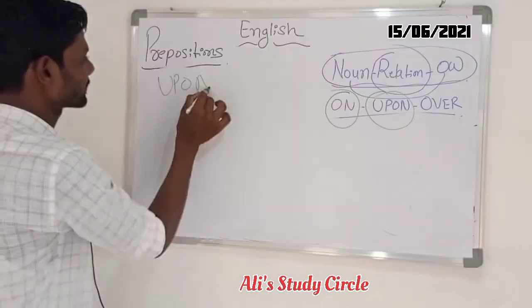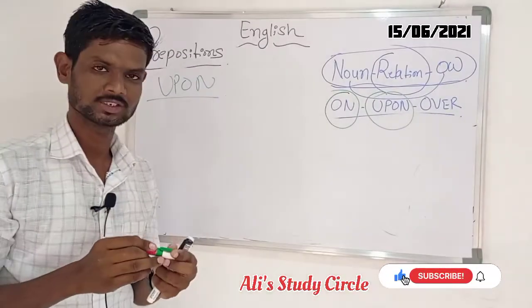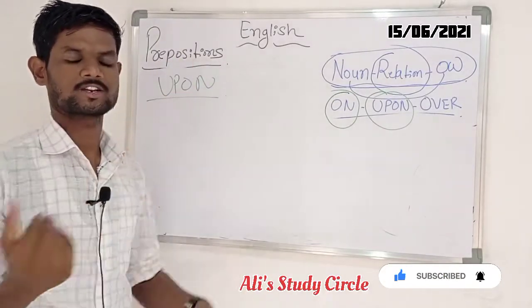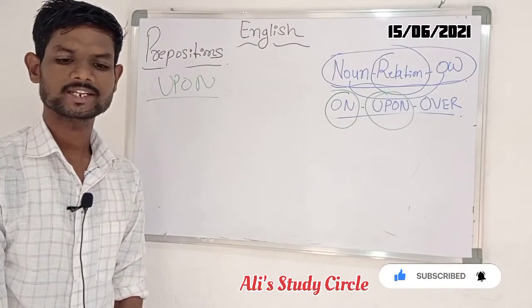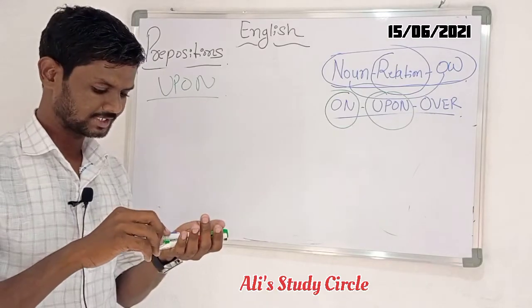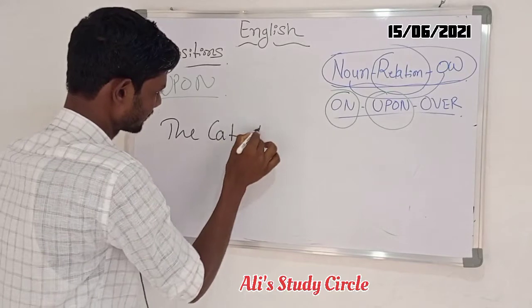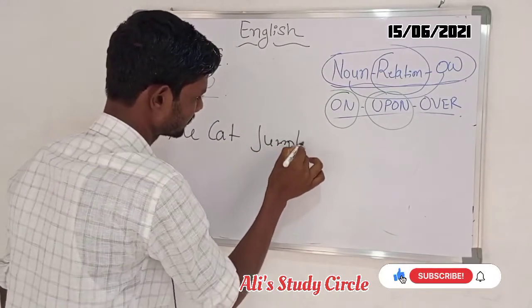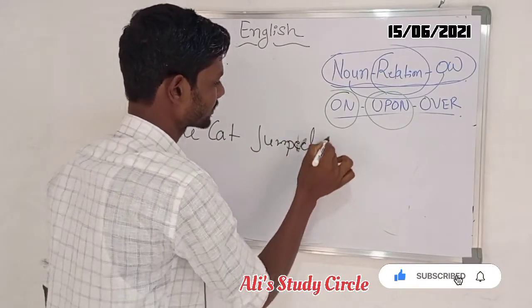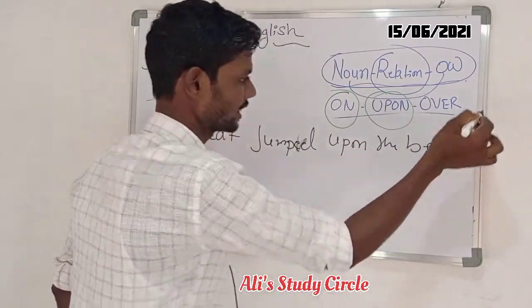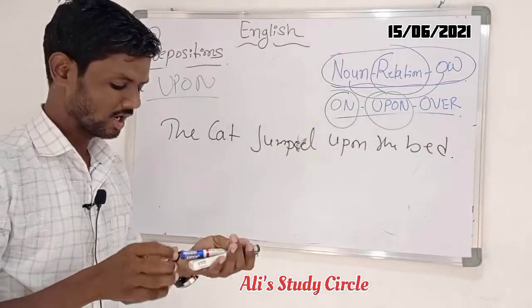The preposition upon is a very interesting part of the sentence. You can take one example: the cat jumped upon the bed. That is the best example for upon.